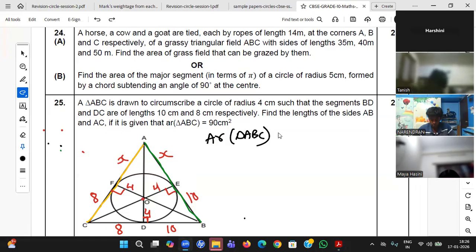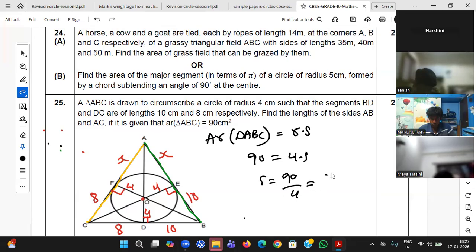The area of a triangle in terms of radius and semi-perimeter is the formula R into S. So I used it and found S. Okay, so here he has given 90, R equal to 4, S equal to 90 by 4, right? Yes, sir. 4 2s are 8, 4 22s are 88, 22.5 you got. Then I used AF equal to AE equal to x. After writing that, AB is equal to AE plus EB, which is x plus 10. I used it like that to make the equations.